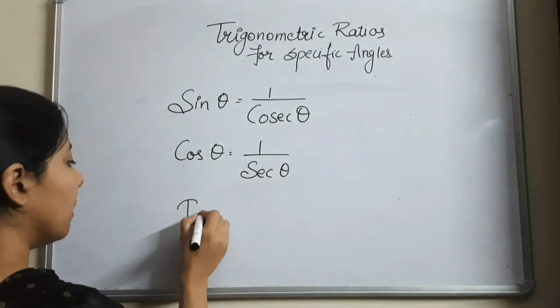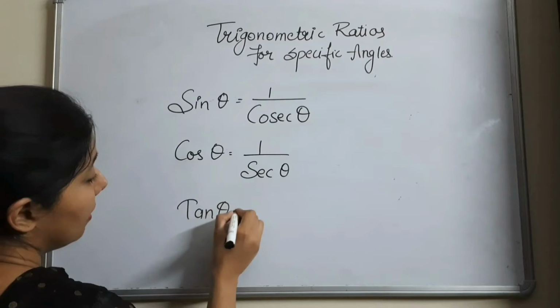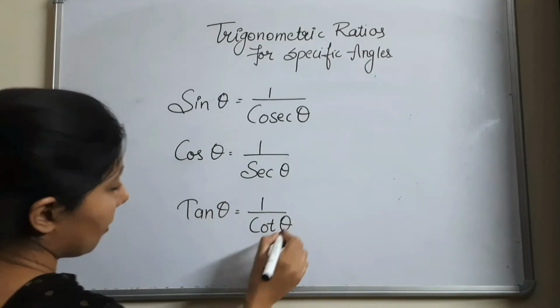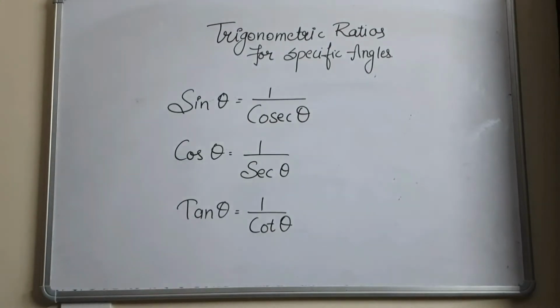Also tan theta is equal to 1 by cot theta. It means that sin theta is a reciprocal of cosecant theta, cos theta is a reciprocal of secant theta, and tan theta is a reciprocal of cot theta.